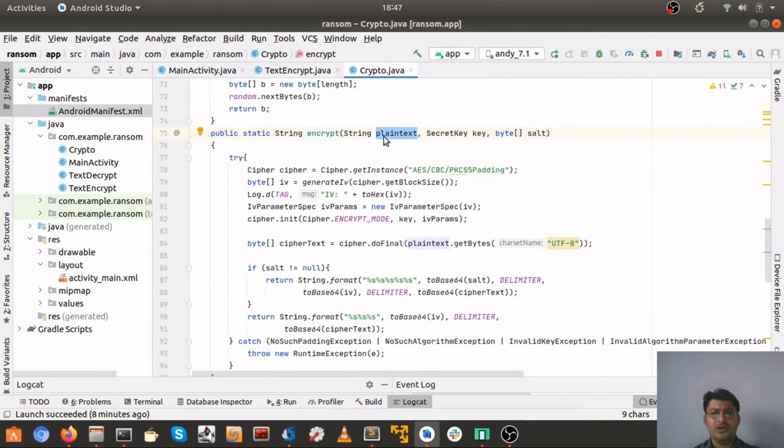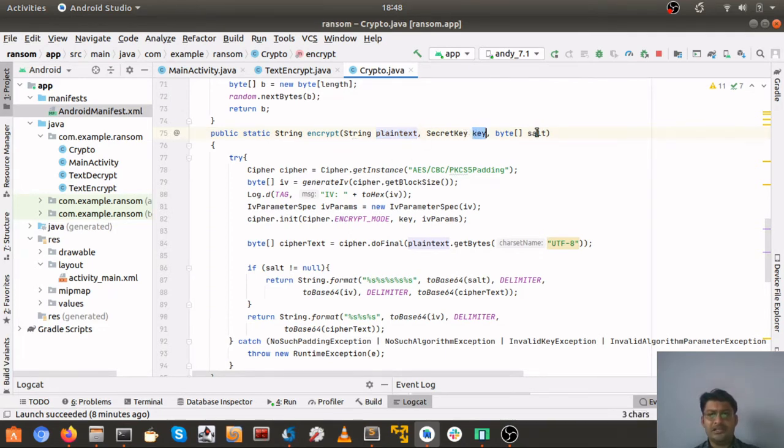At the end, cipher.doFinal is the final function we call for encryption, and bytes are already being passed. If it's a PDF, you can use a small parser which reads text from the PDF and send it into this encrypt function as the plain text parameter. So any file can be encrypted using this particular function.